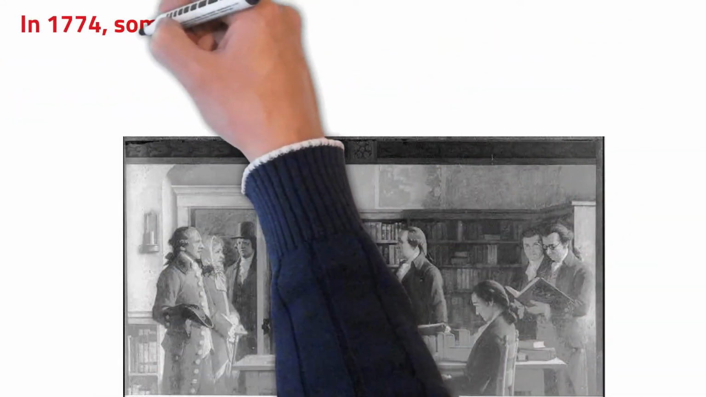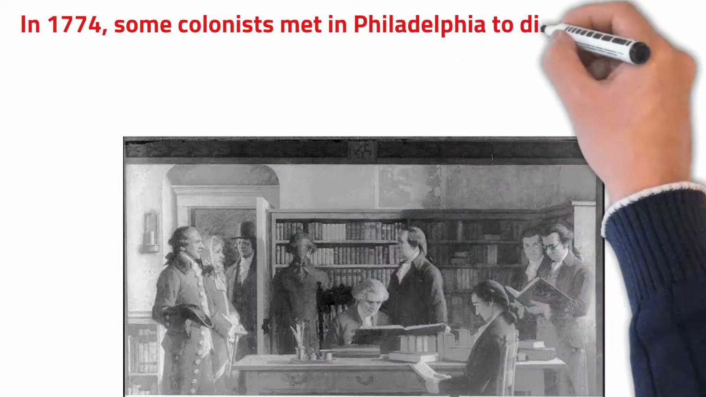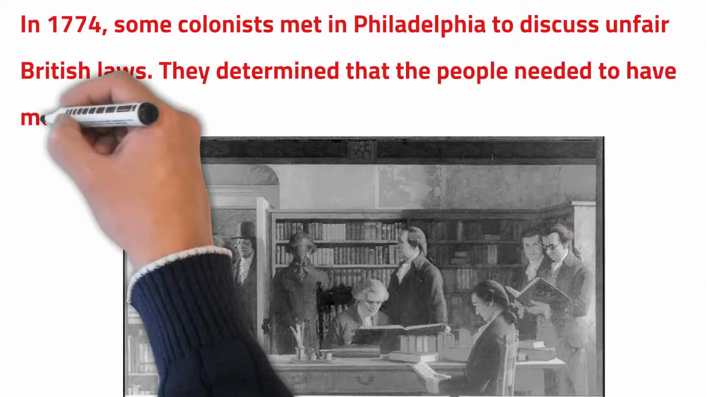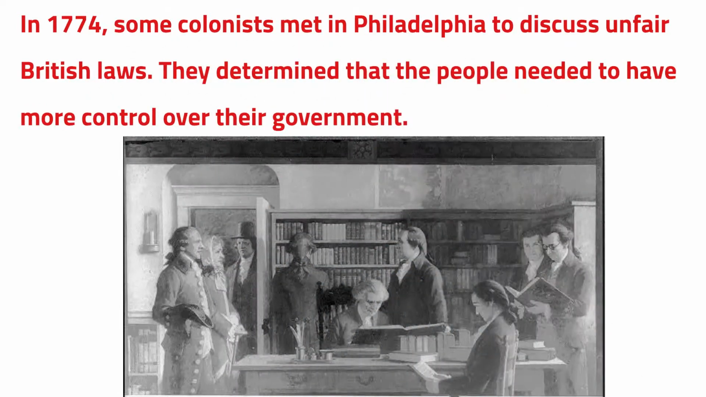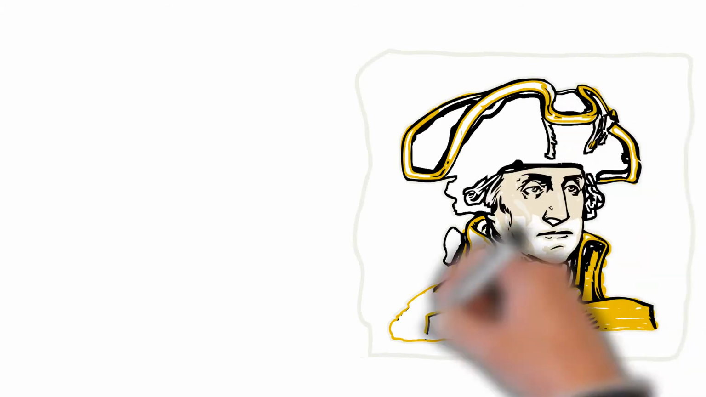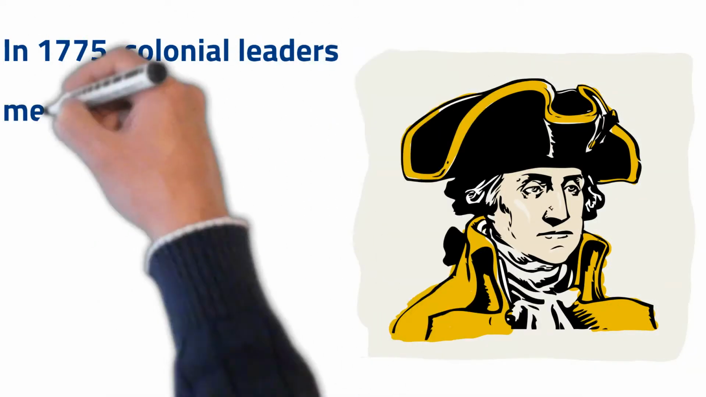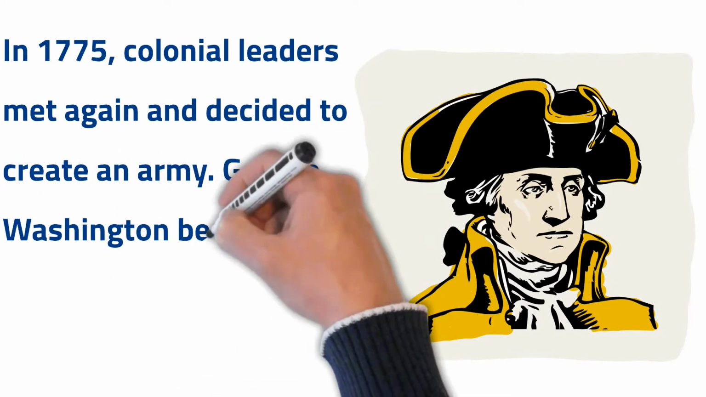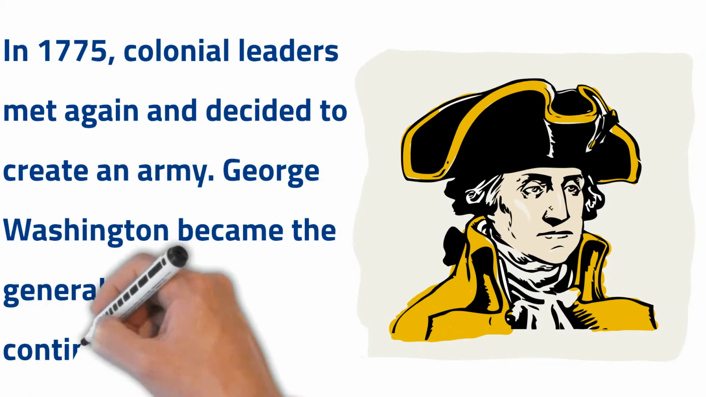In 1774, some colonists met in Philadelphia to discuss unfair British laws. They determined that the people needed to have more control over their government. In 1775, colonial leaders met again and decided to create an army. George Washington became the general of the Continental Army.